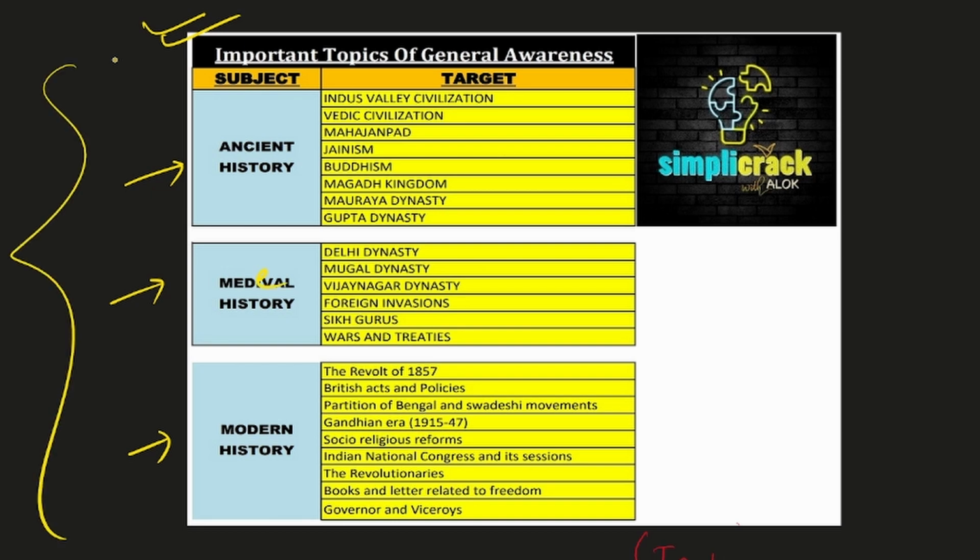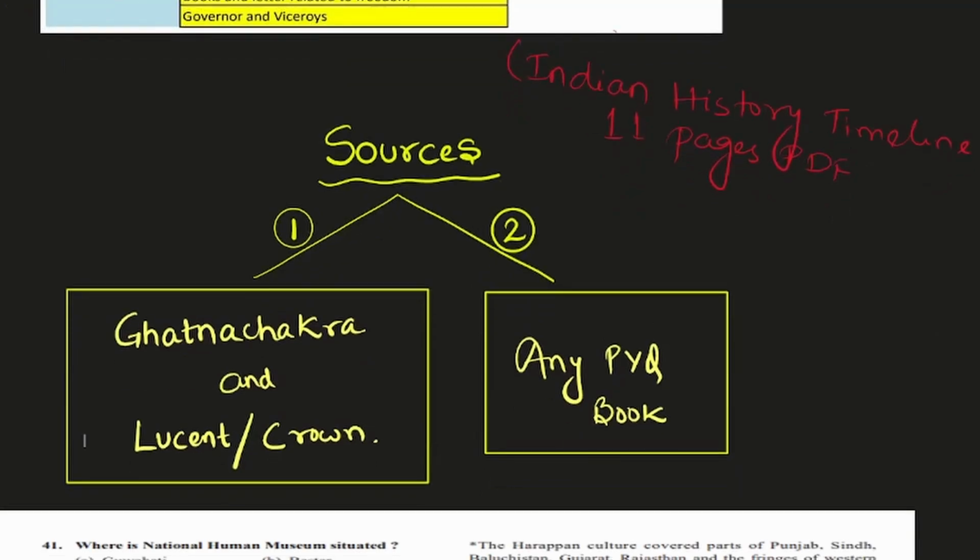If you are a beginner and you do not have enough time to complete the syllabus, you can stick to these topics. You will be able to score fairly decent marks. Now let me tell you the sources that you have to use to cover this subject: Ghatna Chakra and Lucent.